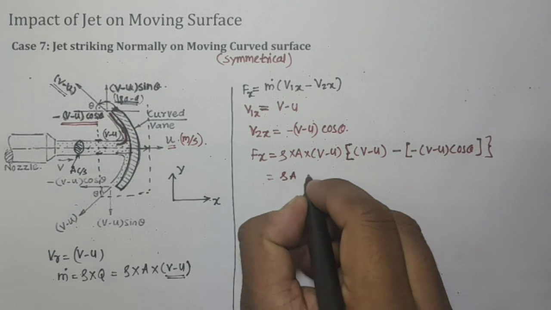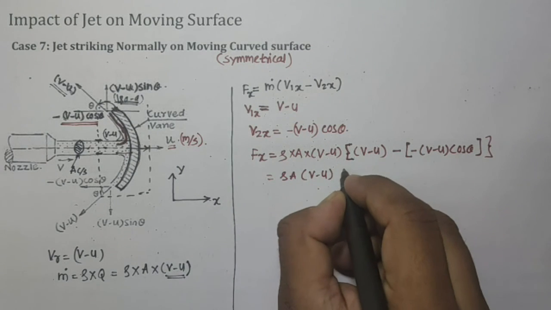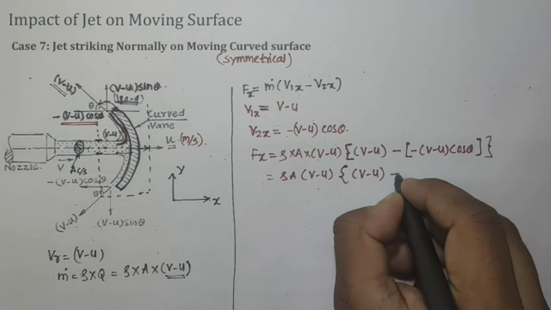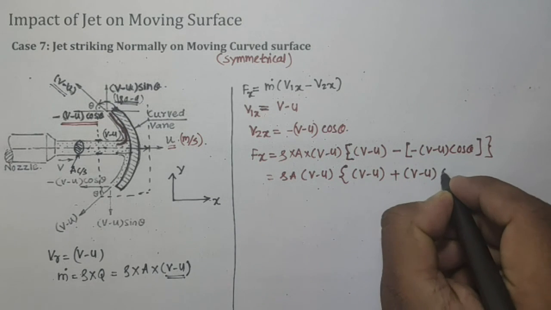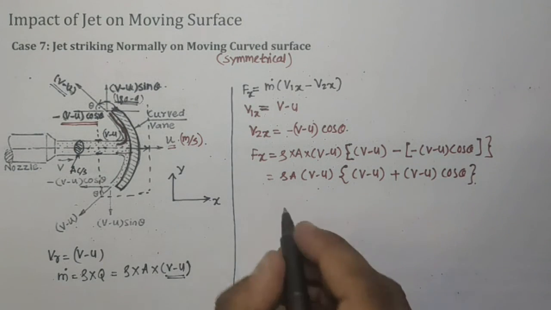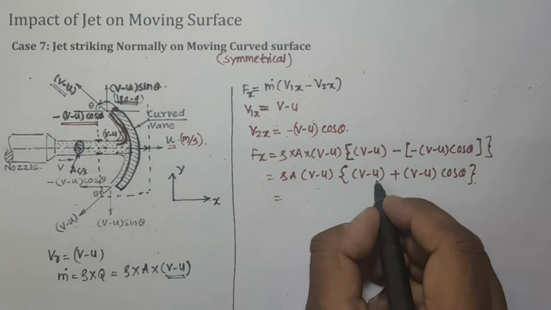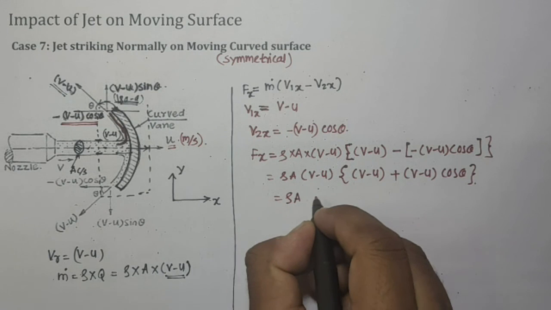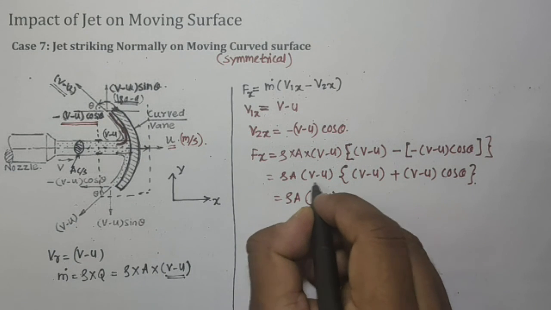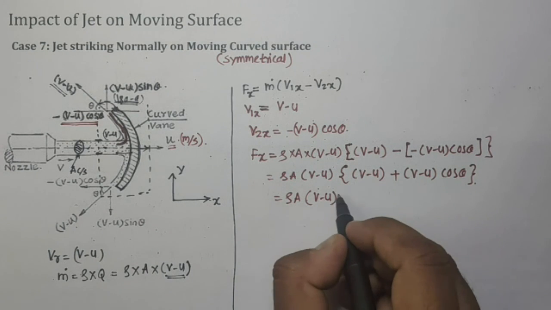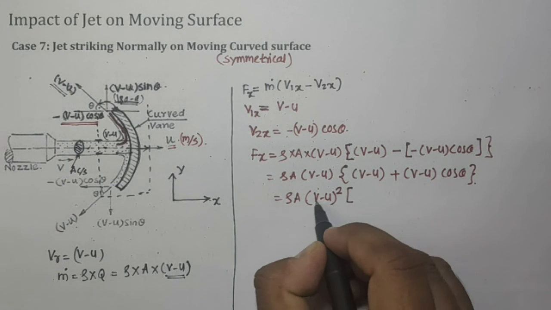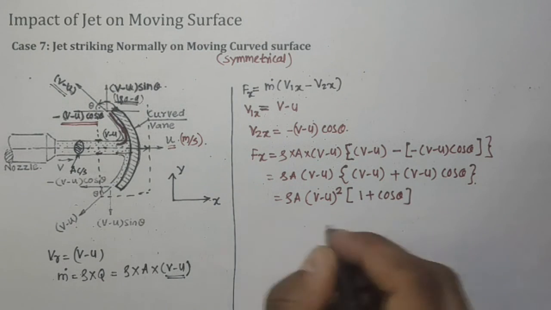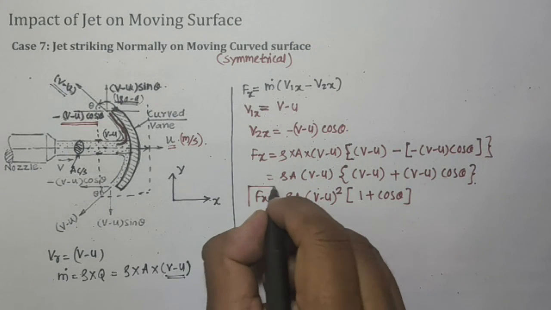Rho A (v minus u) times (v minus u), minus minus will become plus, (v minus u) cos theta. This v minus u and this v minus u we can take common. So Fx is rho A (v minus u) squared into (1 plus cos theta). This is the force in the x direction.